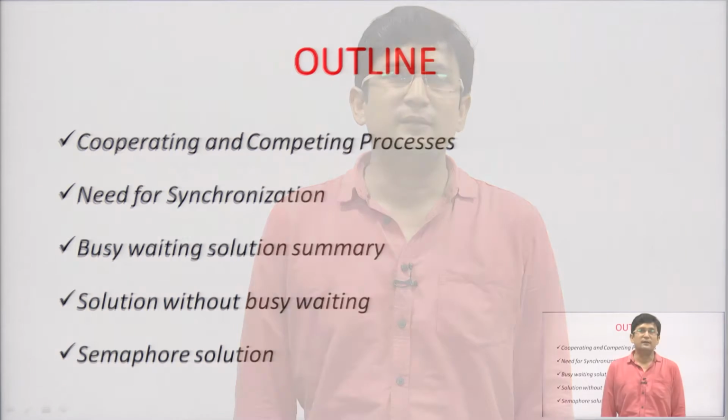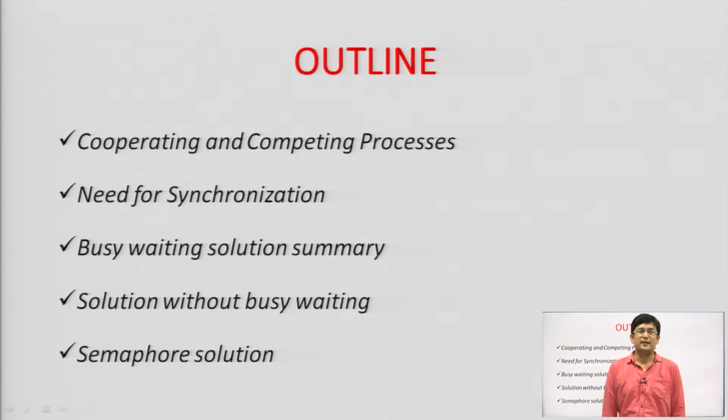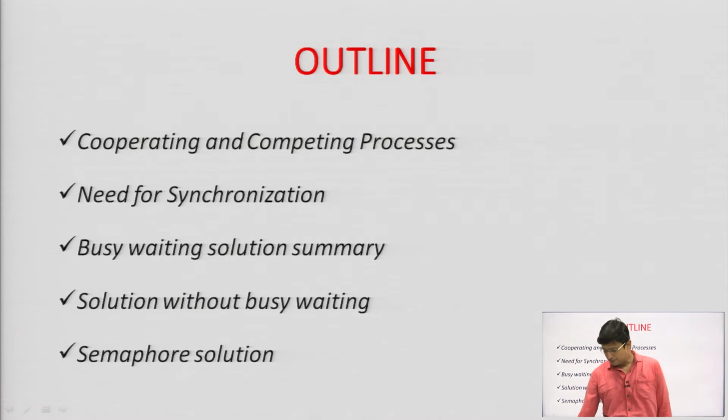The outline is that we will first have a look at the cooperating and the competing processes, then we shall see the need for synchronization. We shall focus on how the solutions worked in the previous lectures. Then we will discuss the without busy waiting solution, and we will also see that only providing without busy waiting is not the solution that we are expecting. Then we have a semaphore solution that works as per our expectations.